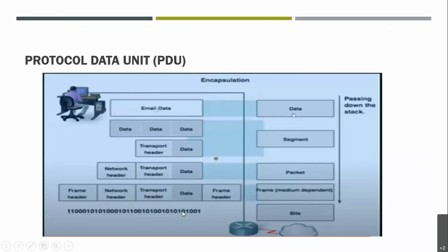And then it will be converted into zeros and ones, and it will be called bits. So I hope the protocol data unit is clear to you, that it is just a name which is different. Otherwise, adding of headers is done at each layer, and its conversion to bits, which travels into the network, right?